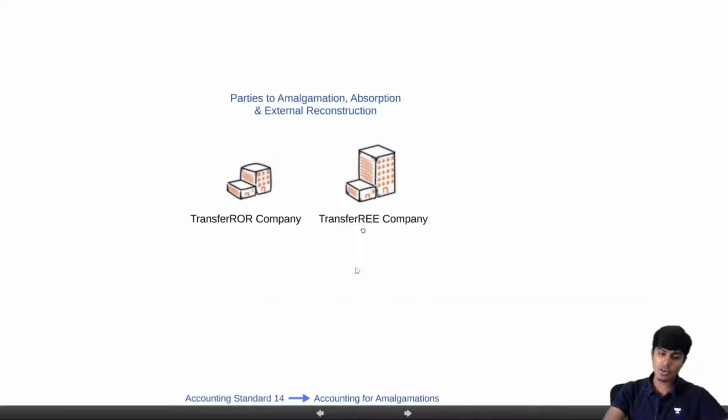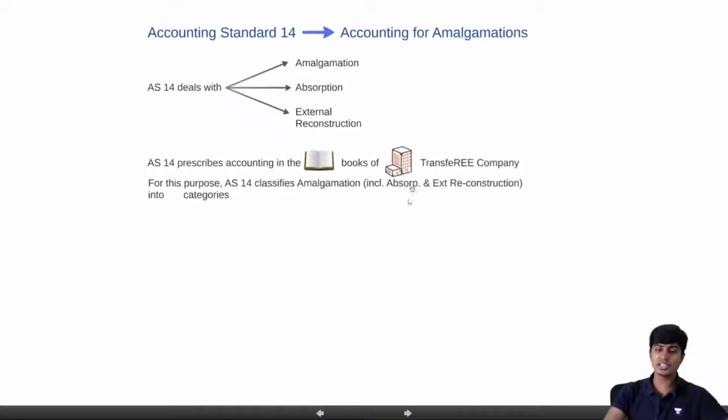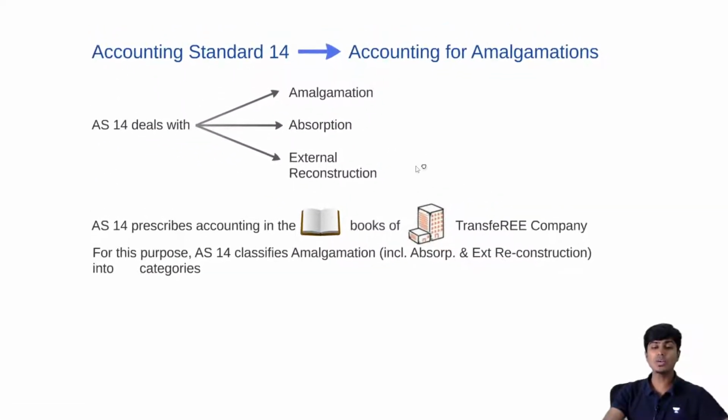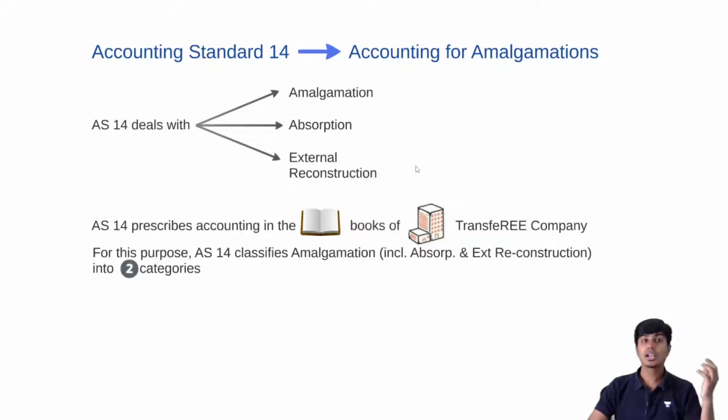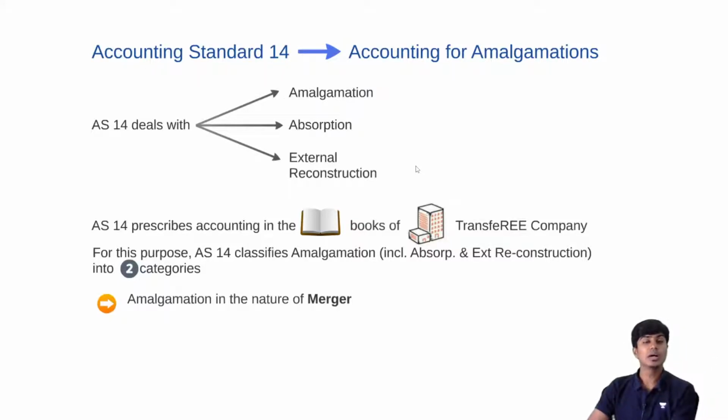But for the purpose of accounting, the classification is a little different. For the purpose of accounting under AS 14, the classification is done into two categories. Categories are: number one, amalgamation in the nature of merger, and number two, amalgamation in the nature of purchase.